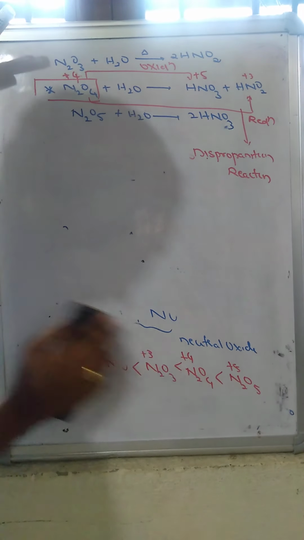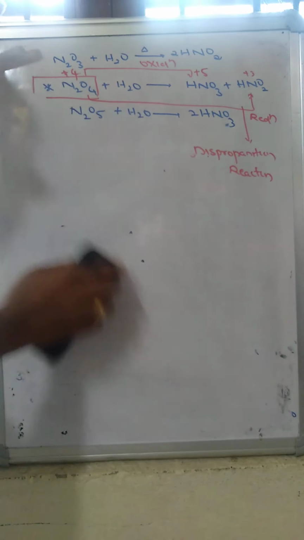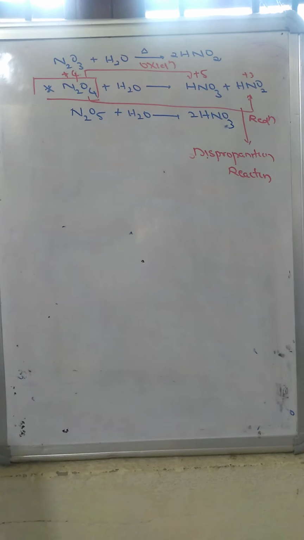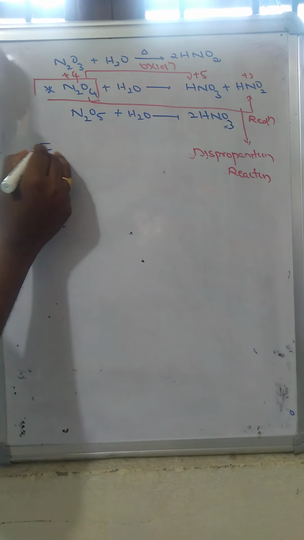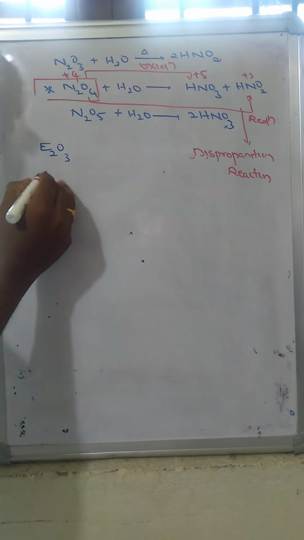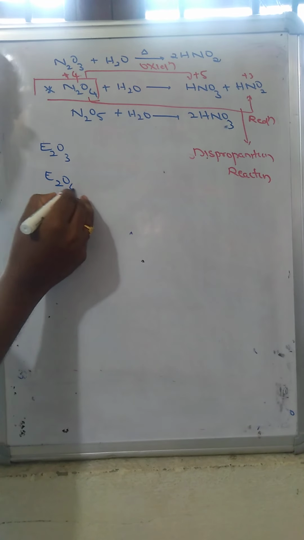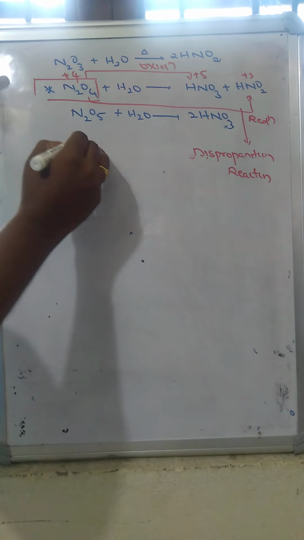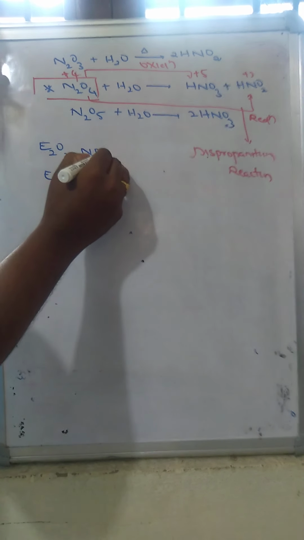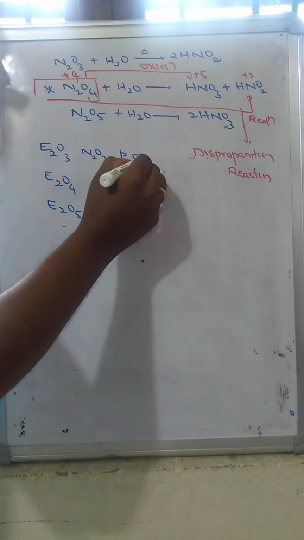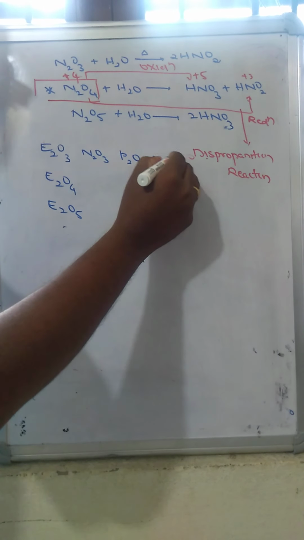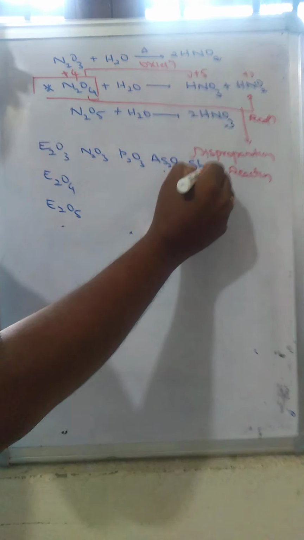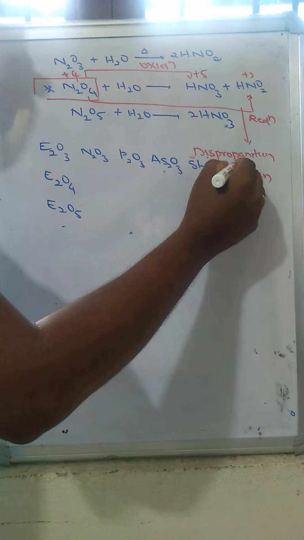Now generally this group of elements forms various types of oxides, as we already saw. The general formulas are E2O3 type, E2O4 type, and E2O5 type of oxides. These become nitrogen trioxide, phosphorus trioxide, arsenic trioxide, antimony trioxide and bismuth trioxide.